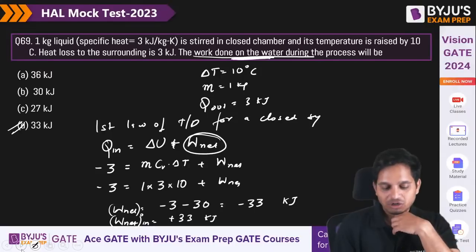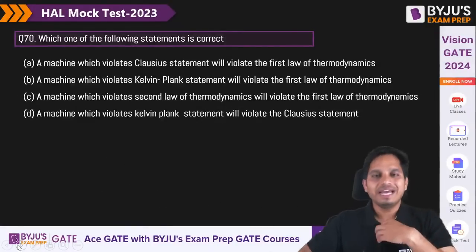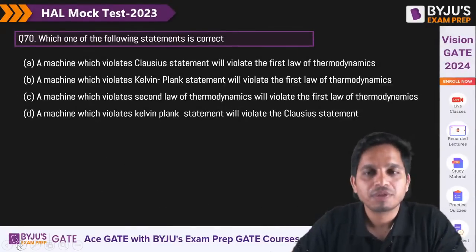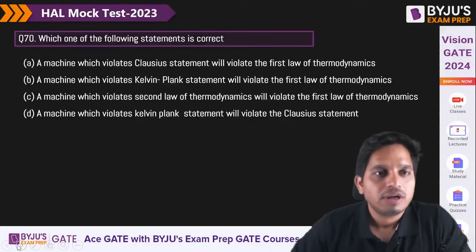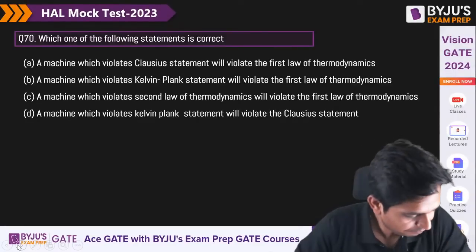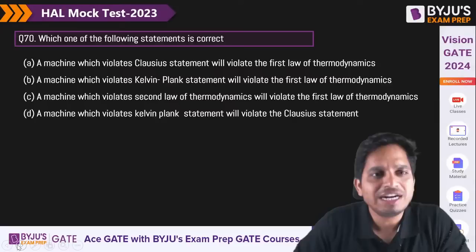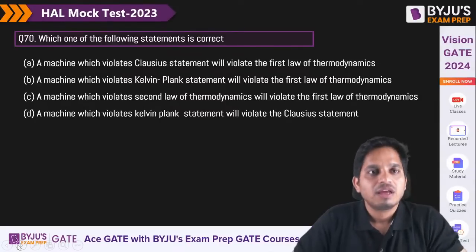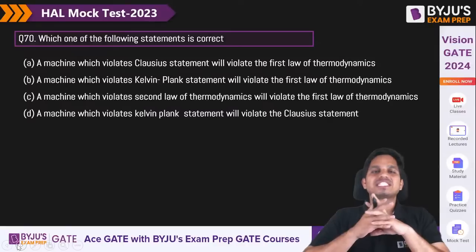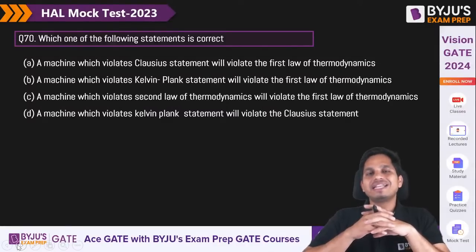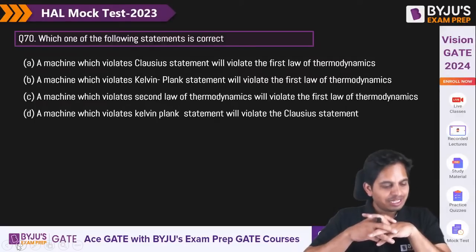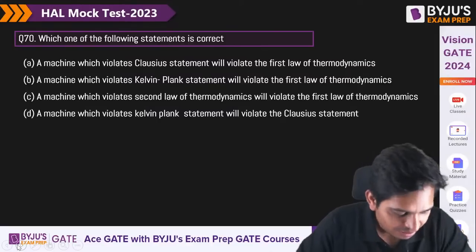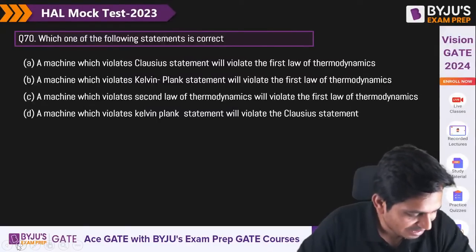Okay. So let's move on to the last question, and then Suraj sir will join you. So let's read the last question, and it's very simple. Which one of the following statements is correct? A machine which violates Clausius statement will violate the first law of thermodynamics. Can you quickly give me the answer? Okay, Suraj is also here. Yes, Avinash, D is correct.